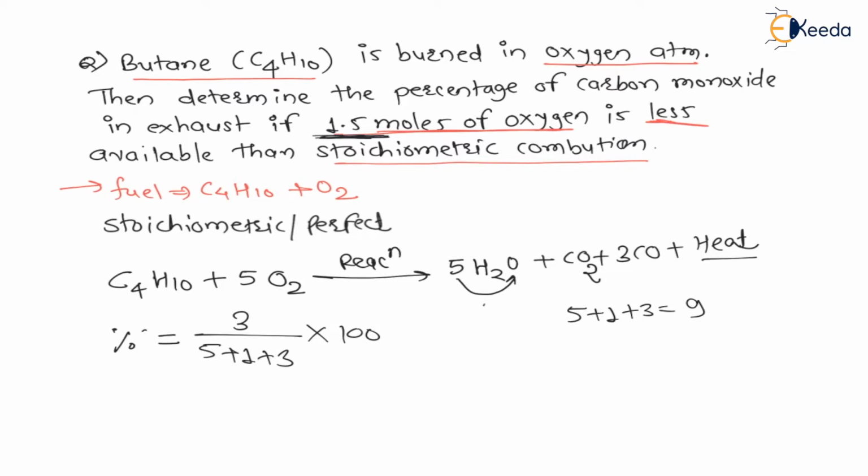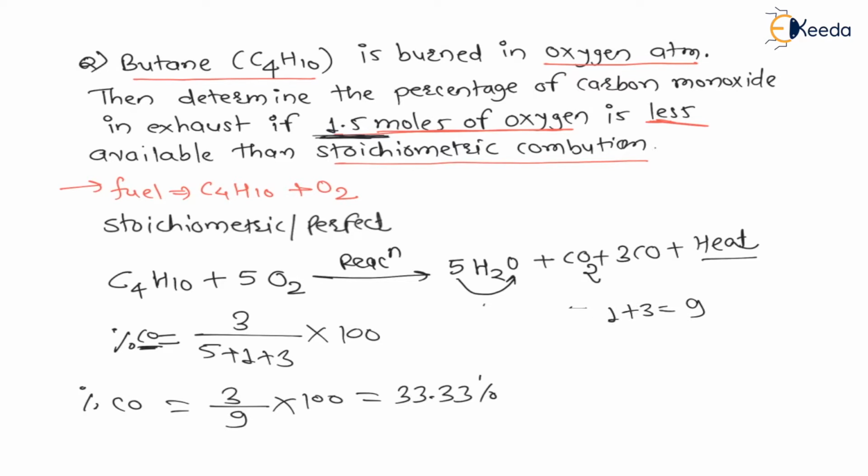Therefore this is the percentage of CO, carbon monoxide. Percentage of carbon monoxide is equal to 3 divided by 9 into 100, which is nothing but 33.33%. This is the percentage of carbon monoxide.